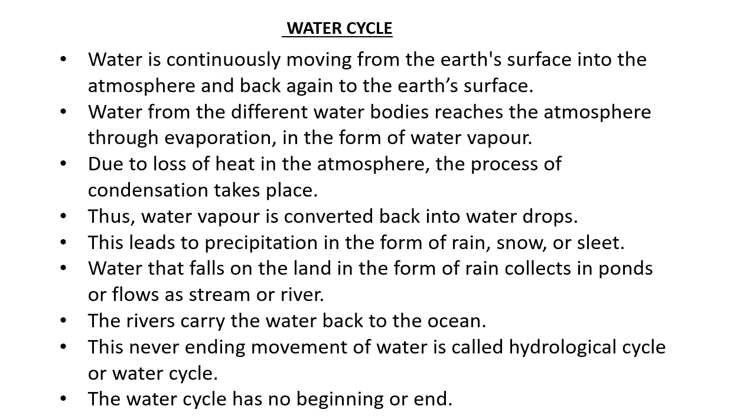So due to condensation, evaporated water vapor turns into water droplets and falls on the ground as rain, snow, or sleet. Then this rainwater runs into sea and ocean, from where it gets evaporated, and this completes a cycle. And that is why the water cycle has no beginning and end.